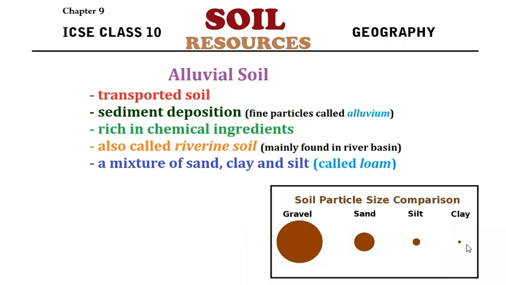That comes under clay. The one which is slightly bigger is silt. The other one, a little bigger than silt, is sand. So alluvial soil is a mixture of mainly sand, clay, and silt, and that mixture is called loam.